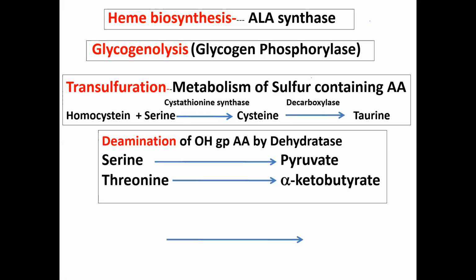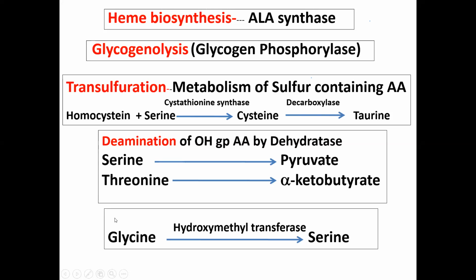Deamination of the OH group from the OH group-containing amino acids, serine and threonine: they will form the respective keto acids, that is pyruvate and alpha-ketobutyrate, and then they will enter into the TCA cycle. Then next is glycine to serine. By serine hydroxymethyl transferase, we will use PLP as a coenzyme.